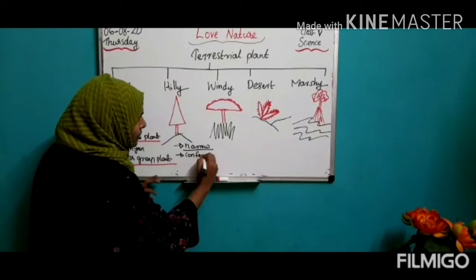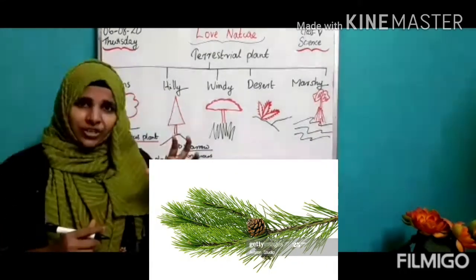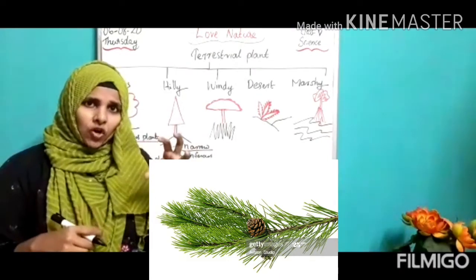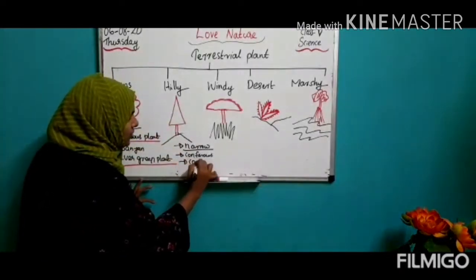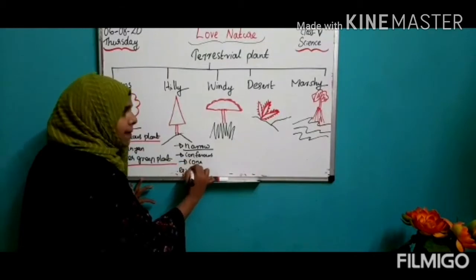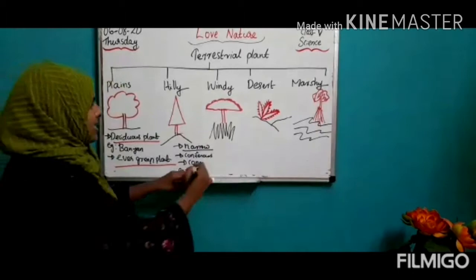And what about its flower, children? Its flower is like a cone shape. Inside of this cone there are seeds present. So flower is also like a cone shape. We can say example pine tree or fir, like that. Then next is